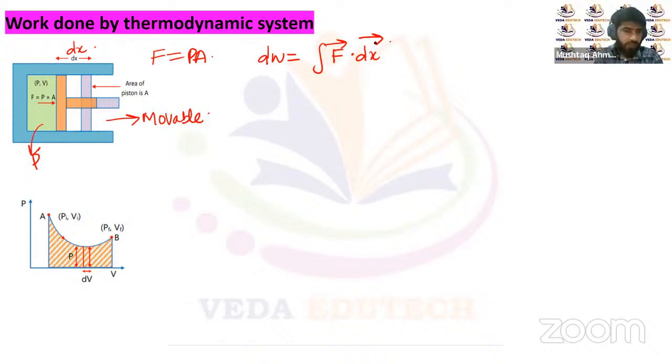Since the displacement is along the direction of the force, the dot product F dot dx will be F dx.